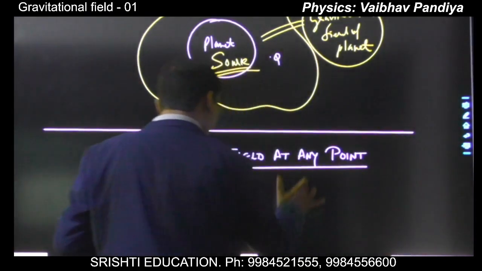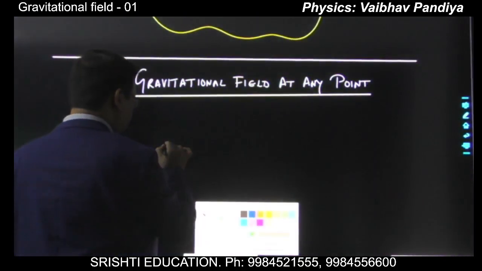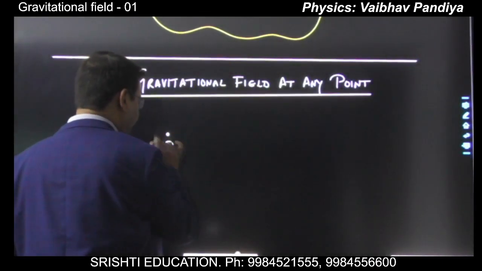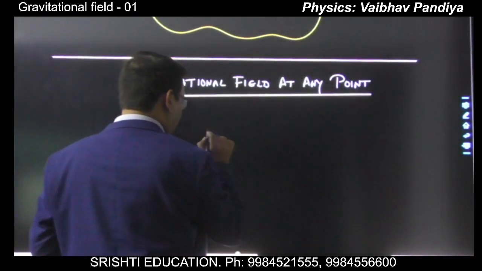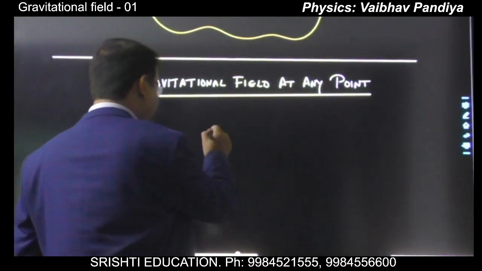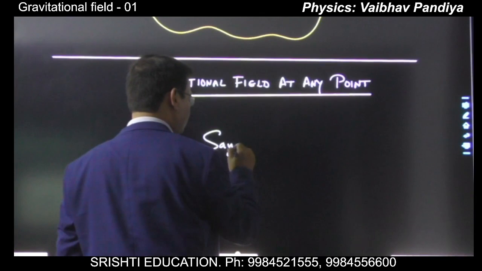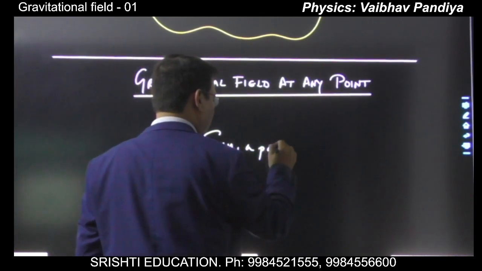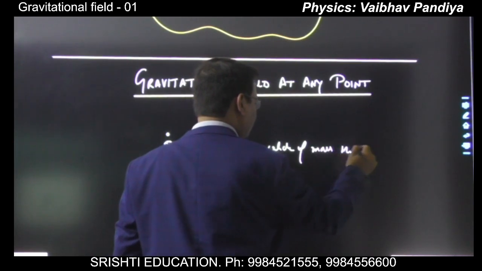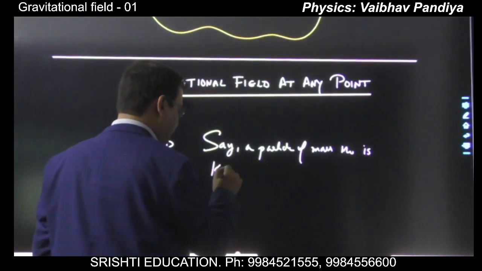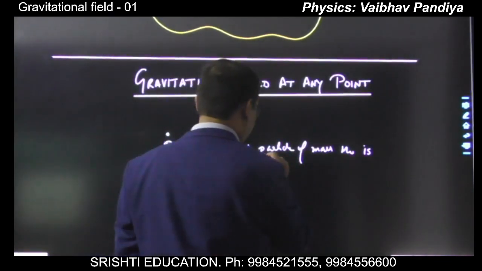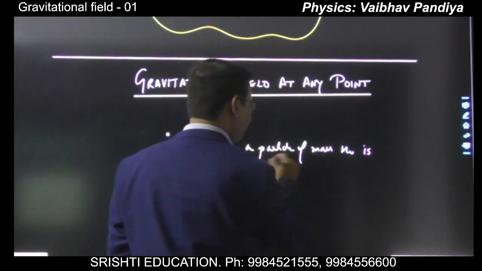So suppose there is a point P, and at point P you have to find the gravitational field. For finding the gravitational field you have to bring some particle. Say a particle of mass m0 is kept at P. Okay, for finding the field you bring a particle of mass m0.